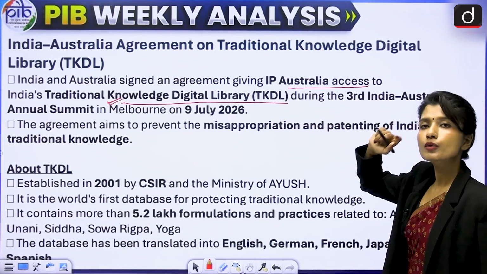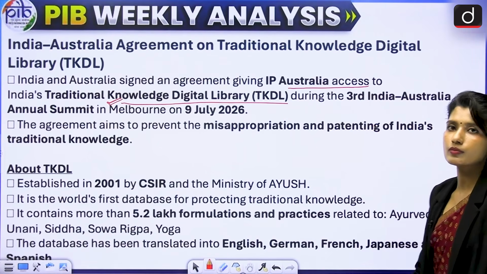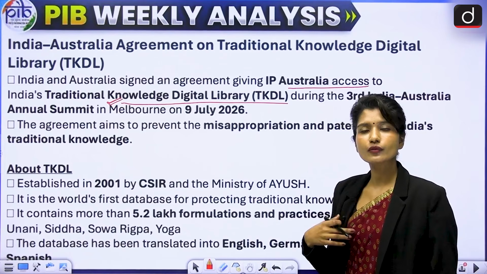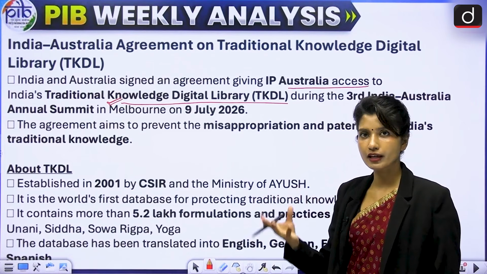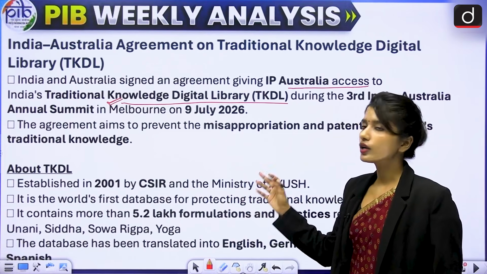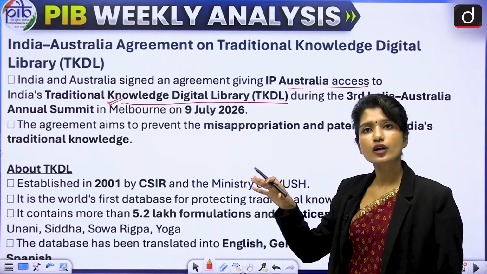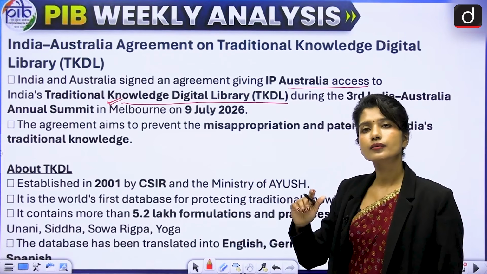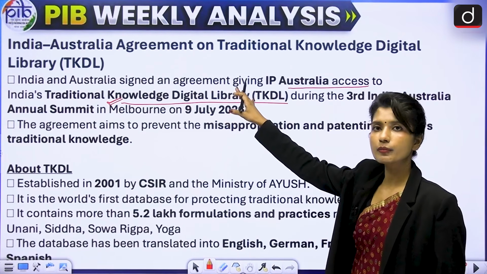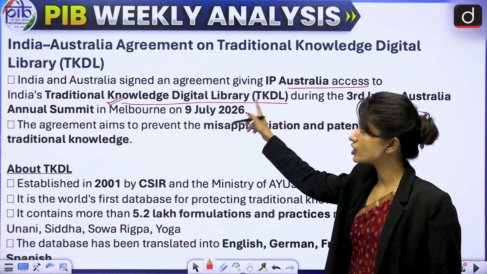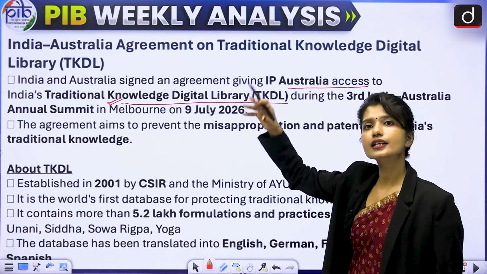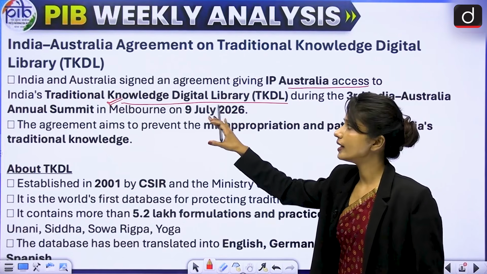Now why would I do that? Because, let's say, a company comes up with the benefits of neem and they want to patent it, but we know for a fact that we have been using neem for its benefits for a very long time now. It is there in our Ayurveda, right? Or the benefits of turmeric. So we know this knowledge already exists in India, so in this library, this knowledge will be available. And if a company from Australia tries to patent it, they'll first check whether this knowledge is there in the Indian digital library. If it is there, then they won't be able to patent it. So that's how it will help.